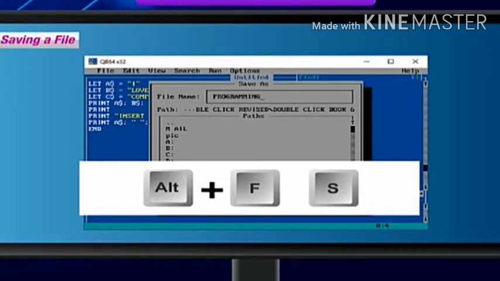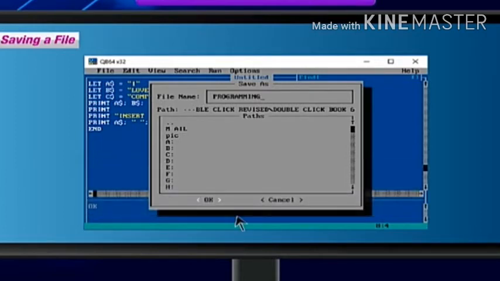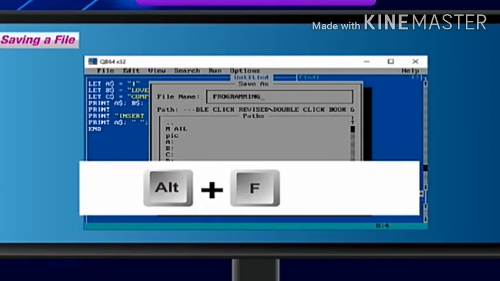The Save As option is used to save an already saved file with some other name or to some other location. The Save As dialog box appears. Type some other file name and click OK. Keyboard shortcut. Press Alt plus F to select the File menu and then press A for Save As.